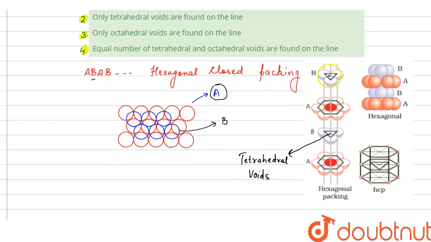Again, as you can see here also we have a tetrahedral void. So we can say that on the line which joins the centers of the atoms of the AA layers, there will be a tetrahedral void, one above and one below. If you consider this A layer, then there will be a tetrahedral void above this layer and a tetrahedral void below this layer, right?